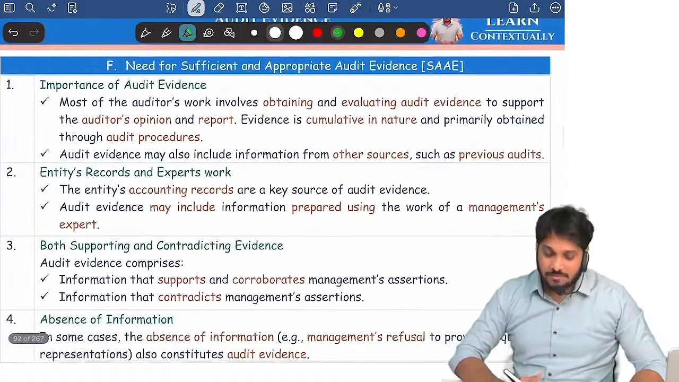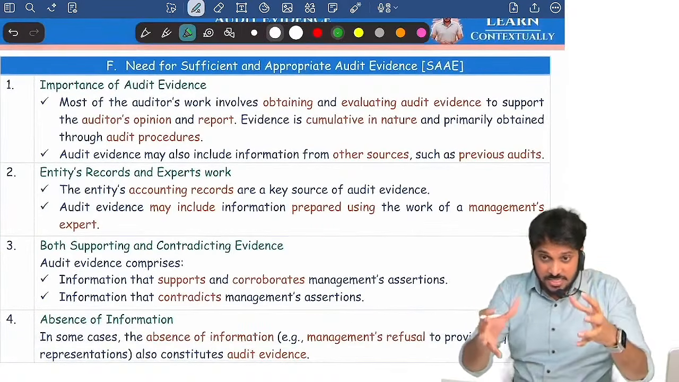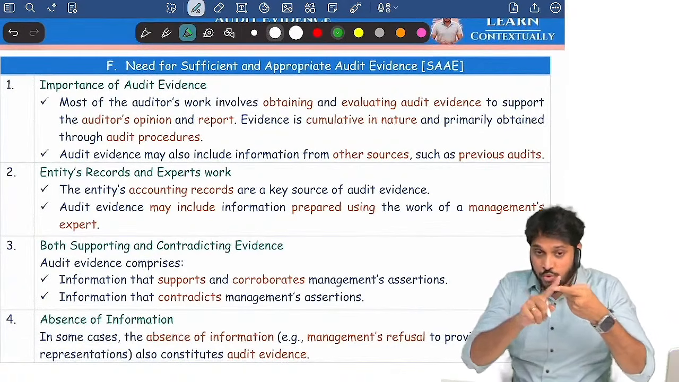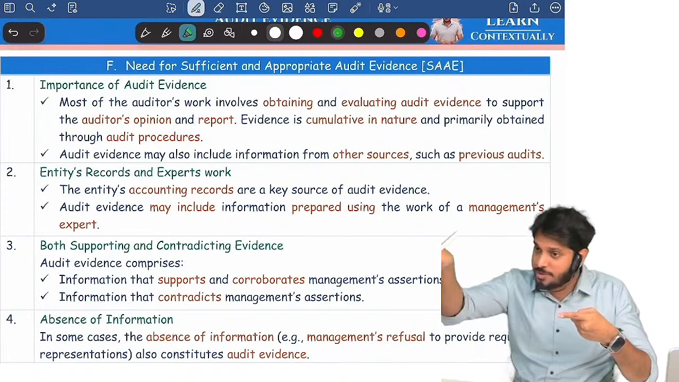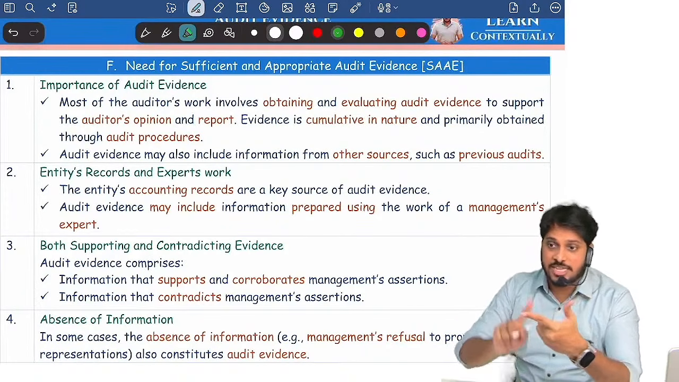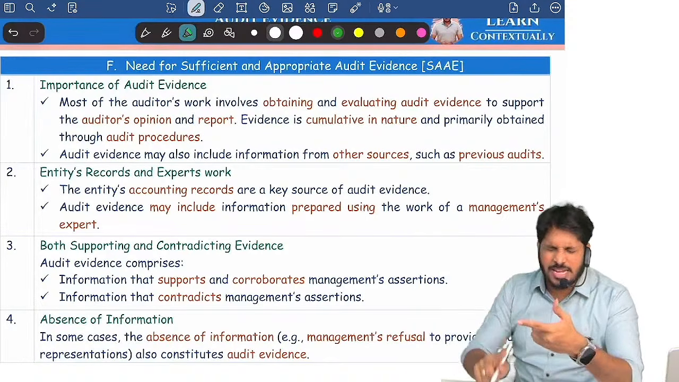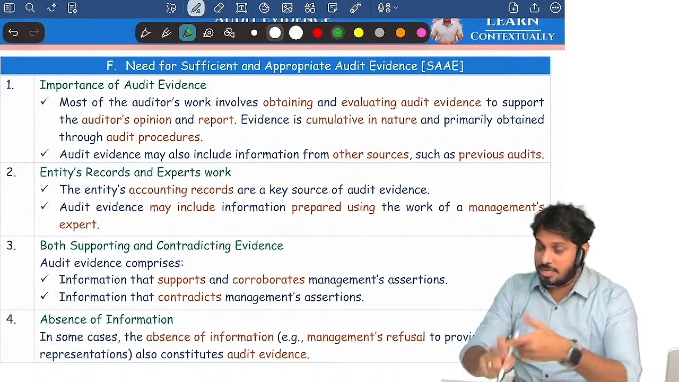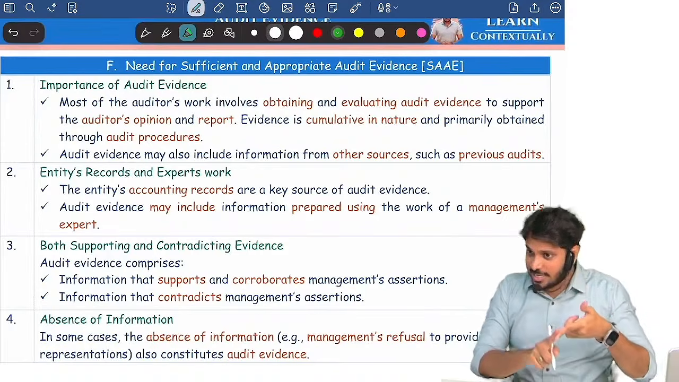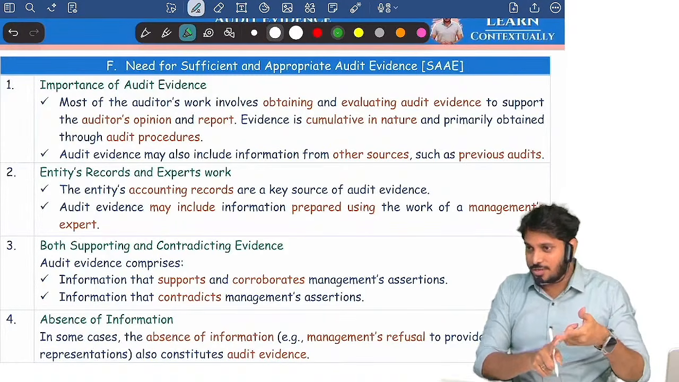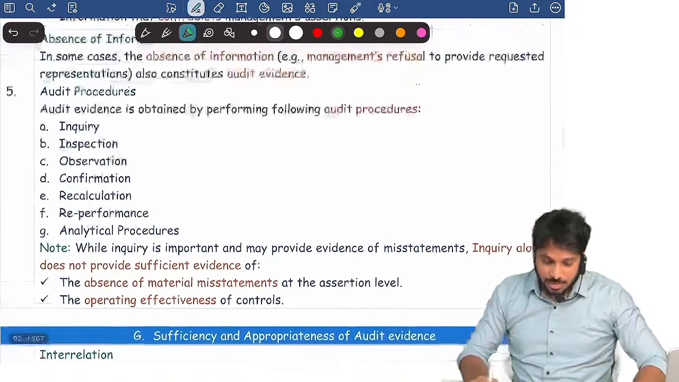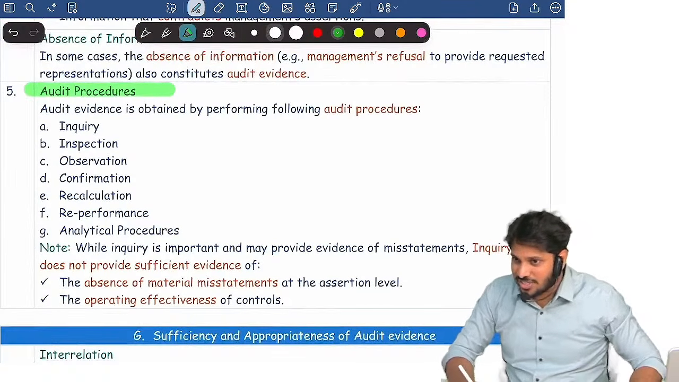Next, when is the evidence appropriate? You understood now: sufficient and appropriate. Appropriateness means relevance and reliability. What is relevance? We saw. What is reliability? We saw. Are you clear? Now, what are the various audit procedures?